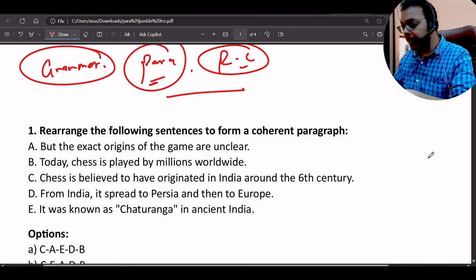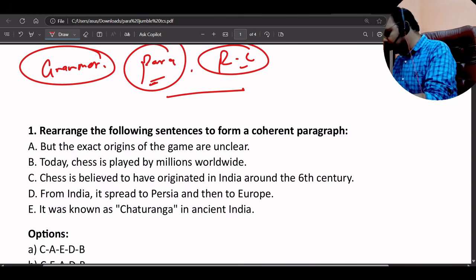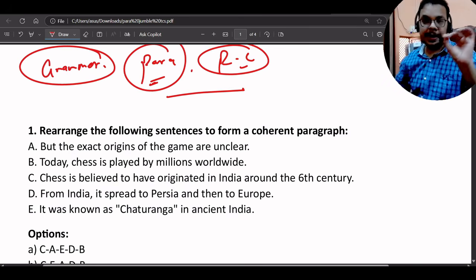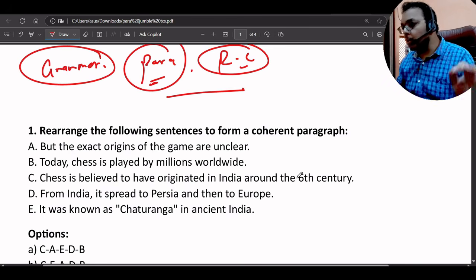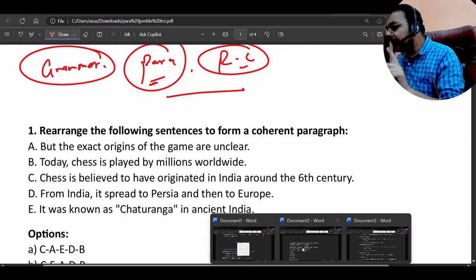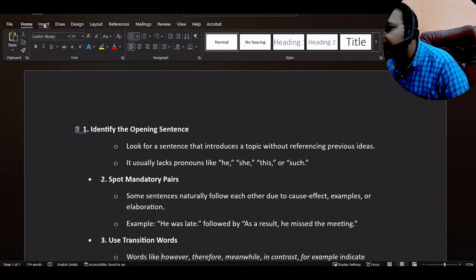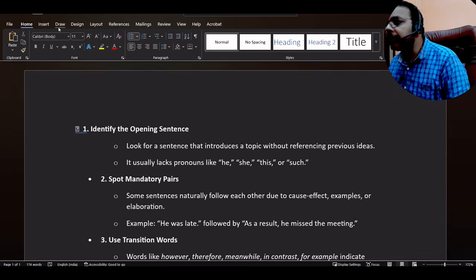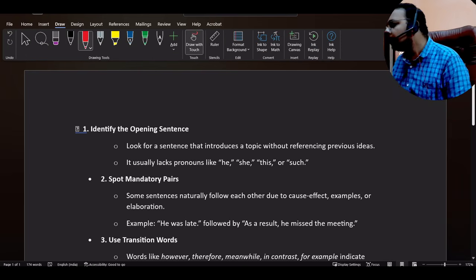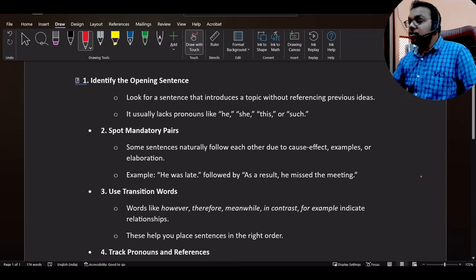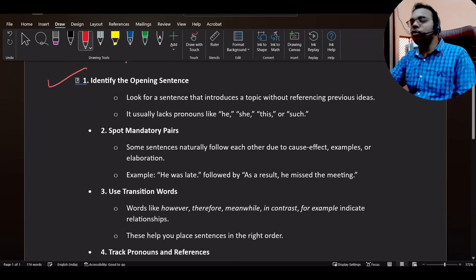Now let's talk about the para jumbles. We will be solving para jumbles, and first we will understand the rules of para jumbles. So let's talk about the rules. These are some rules which we should know, and after understanding the rules we will go on to the para jumbles. The first point is to identify the opening sentence.